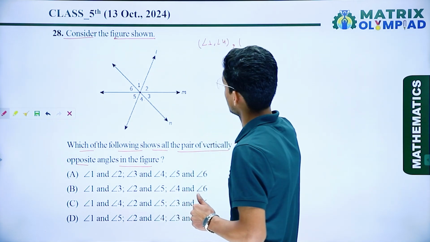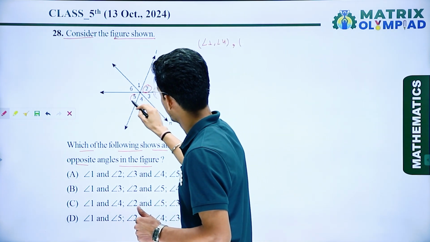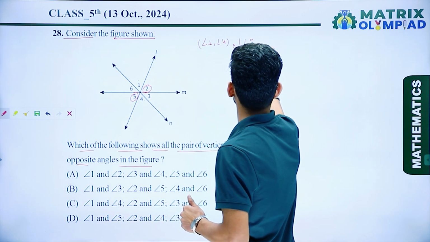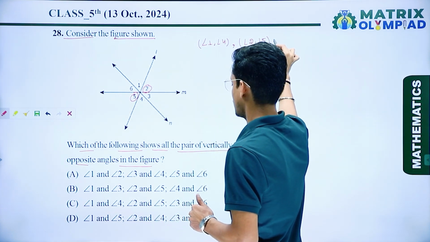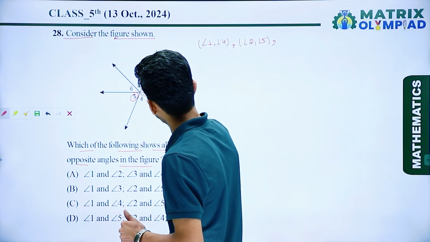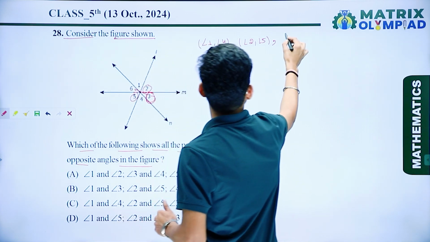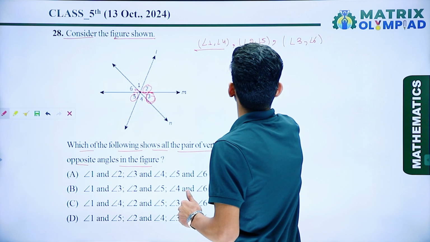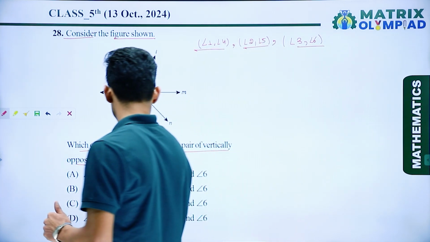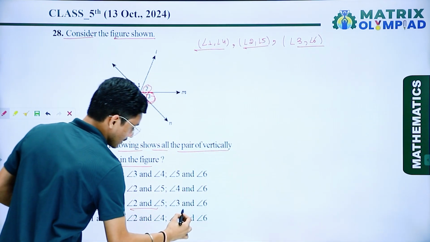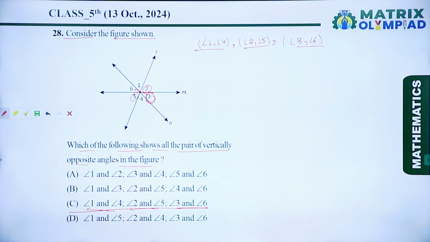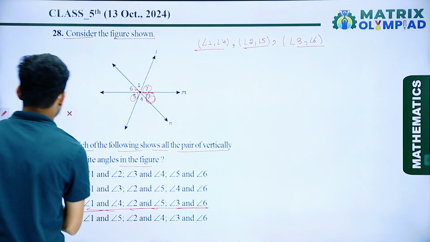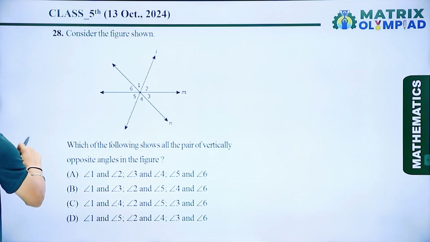Now next pair, that is angle 2 is vertically opposite to angle 5. So angle 2 and angle 5 are vertically opposite angles. If I talk about the third one, angle 3 is vertically opposite to angle 6. So 1 4, 2 5, 3 6. These angles are vertically opposite angles. So here option number C is the correct answer. So now if I talk about the next question,